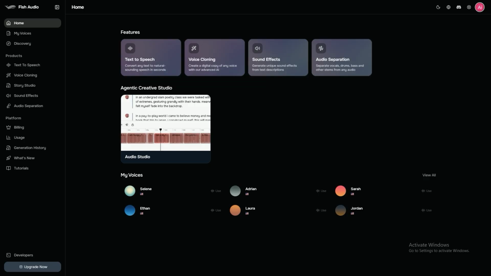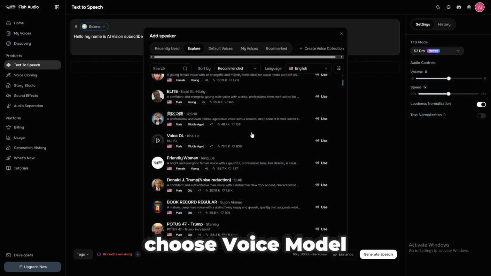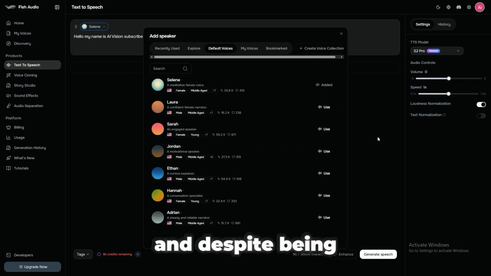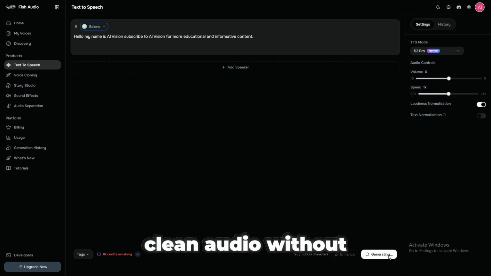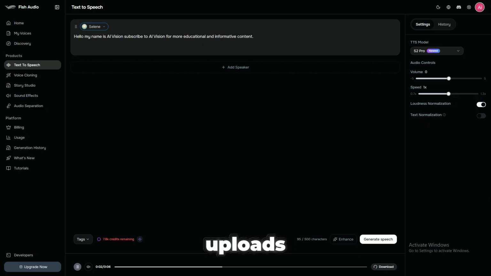Then comes Fish Audio, which is perfect for speed and productivity because it's designed for creators who need lots of voiceovers quickly. And its workflow is extremely efficient since you log in, paste script, choose voice model, and generate within seconds. And despite being fast, it still outputs clean audio without distortion, which makes it ideal for shorts creators, faceless channels, or anyone producing daily uploads who needs a reliable voice tool that won't slow them down.